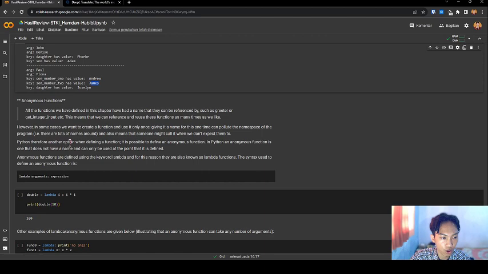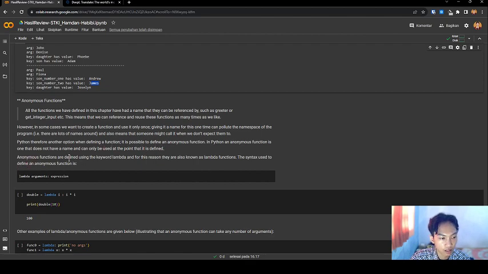For this, Python offers another option when defining a function: it is possible to define an anonymous function. In Python, an anonymous function is one that does not have a name and can only be used at the point that it is defined.